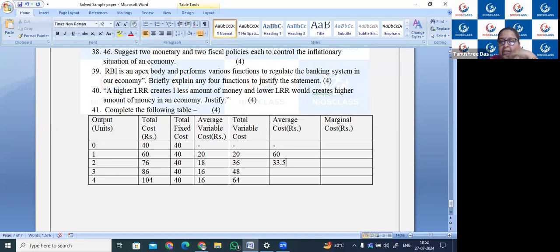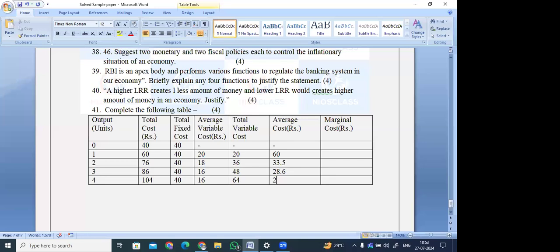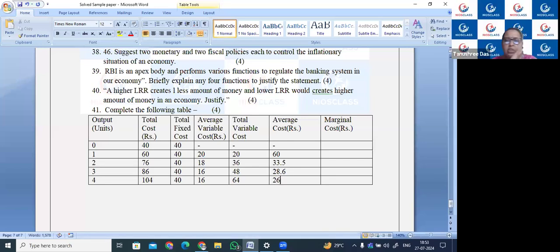Then 86 divided by 3, it will also be a decimal, I think. 3 2s are 6, then 26, 3 8s are 24, and again 2 will come, so 28.6. And 104 divided by 4, 4 2s are 8, then 24, it will be 26. 26, 4 6s are 24. Yes.